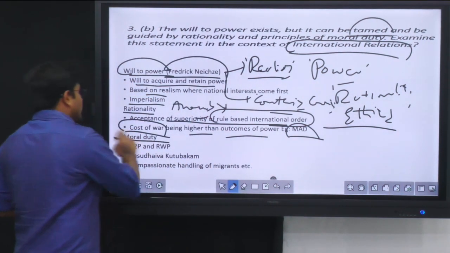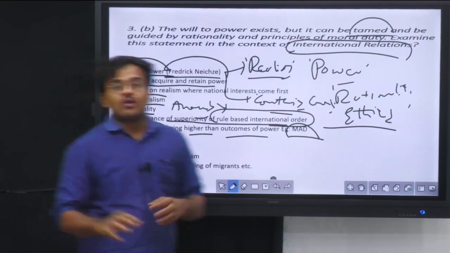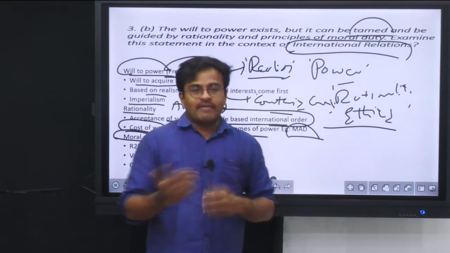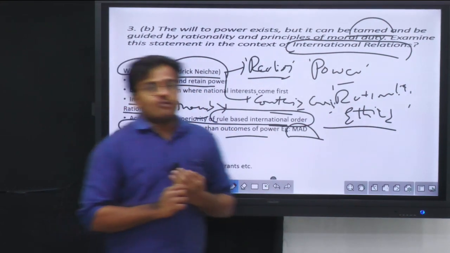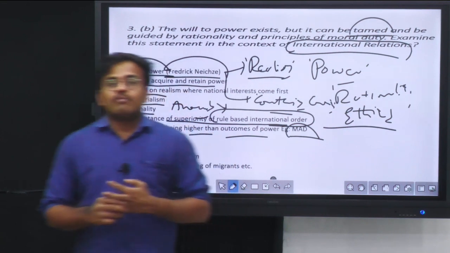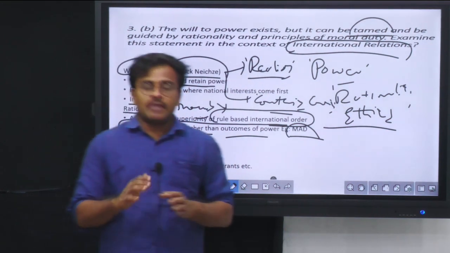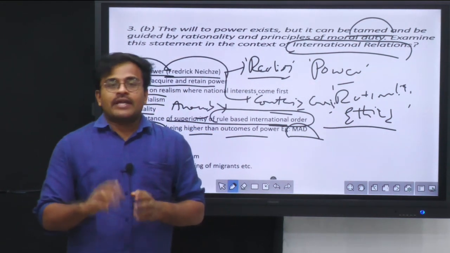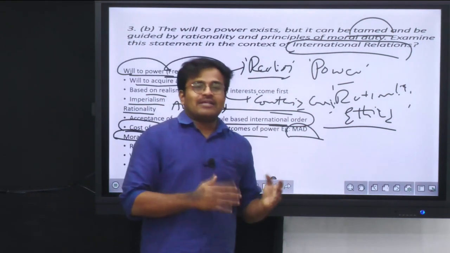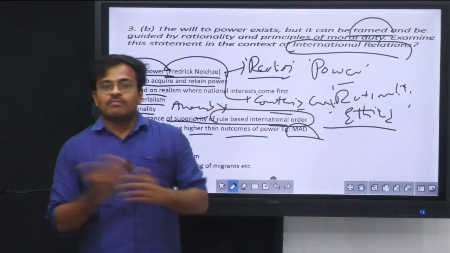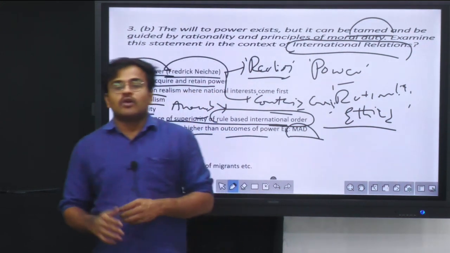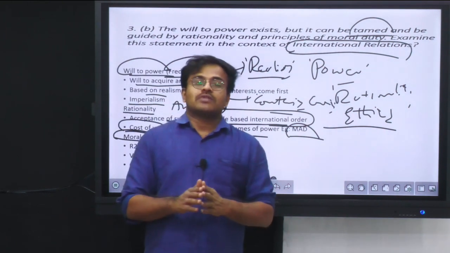Then after that, the moral duty sometimes also can help in reducing this aspect, or it can tame the will to power. How will morality help? First and foremost, we have principles like right to protect and responsibility while protecting. Both of these principles can help in reducing the costs of war. Right to protect applies when there are human atrocities in any country. The UN has the right to protect the people who are suffering from these human atrocities, but at the same time, they also have the responsibility while protecting in order to reduce the costs of war.